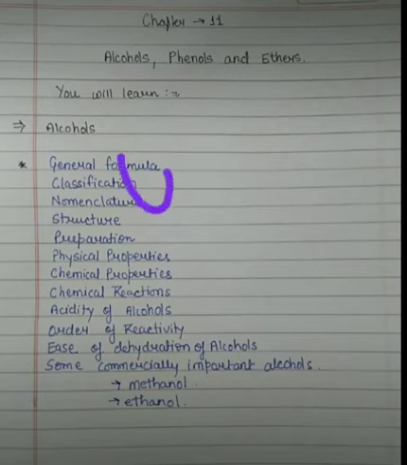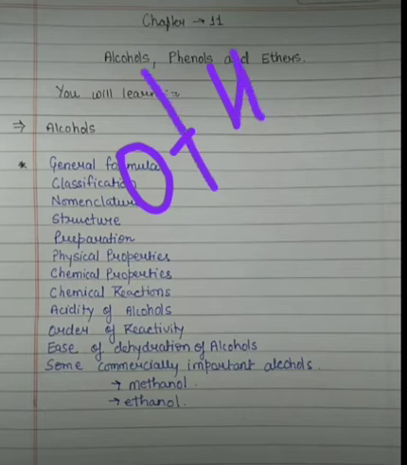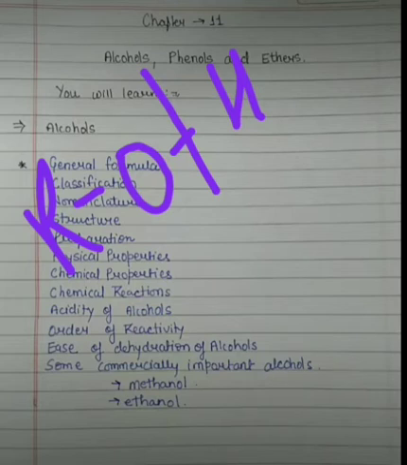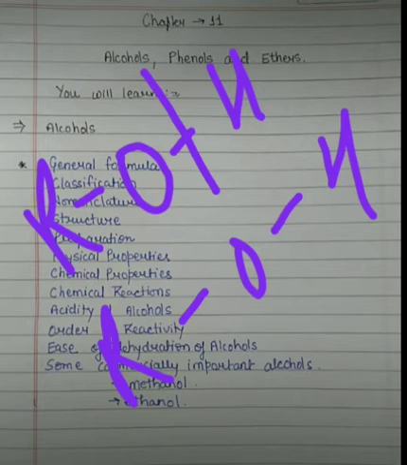When the bond of the OH is cleaved, then it acts as a nucleophile. But suppose this is another alcohol, and when the CO bond is broken, that is, here this carbon atom CO bond is broken, then it behaves like an electrophile. So in this manner it reacts in two ways. The products are obtained in two ways, which we will discuss later.